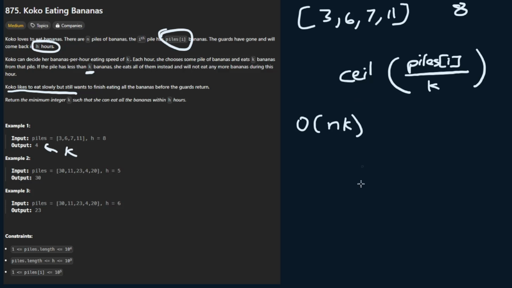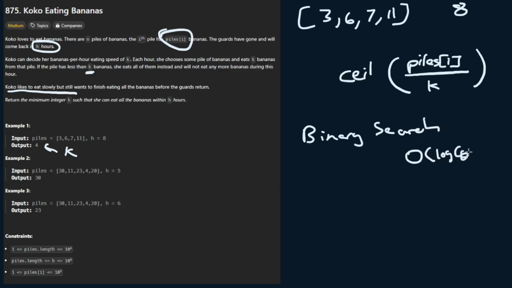A way to make this faster is by using binary search. We can use binary search in this problem to get a time complexity of n log k, because now we can search faster in the array and get the eating speed. I'll show you how to identify this trick within similar problems, and let's first try to use binary search here and see how that works.